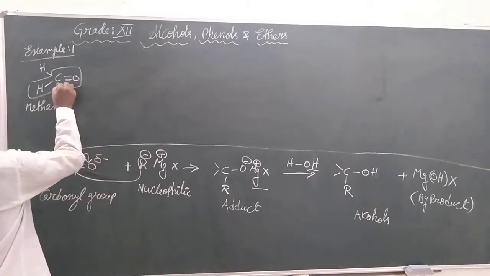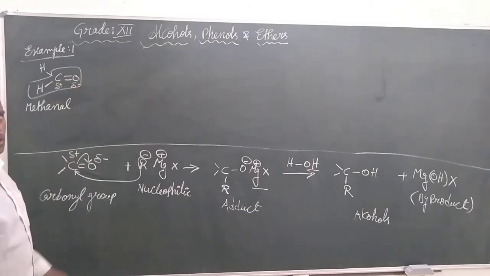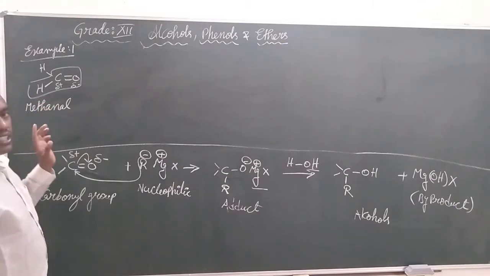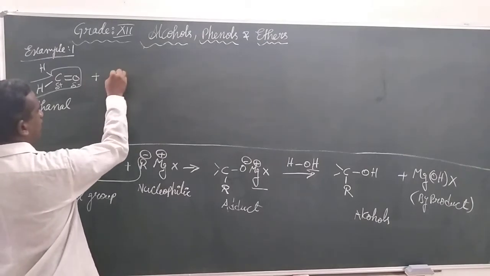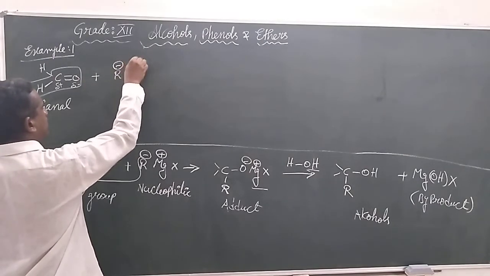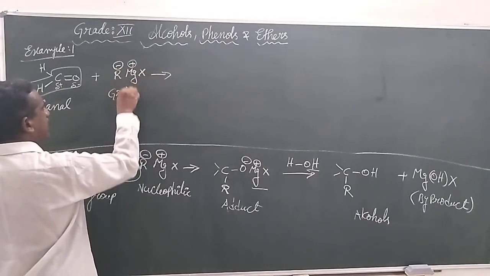Let us have the same process. The carbonyl carbon has a partial positive charge and the double bonded oxygen has a negative charge. Whatever it may be, R-Mg-X is what we call the Grignard reagent.